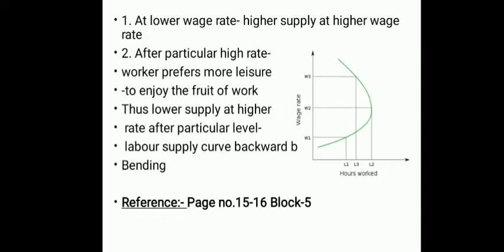Generally, at a higher wage rate, there is a higher supply of labor. If the wage rate is low, the worker will be willing to supply more labor for a higher level of remuneration. But after a particular high wage rate, the worker might prefer more leisure, to enjoy the fruits of the toil they have endured. Thus, the labor supply will reduce after a particular high wage rate. This causes the labor supply curve to be backward bending.